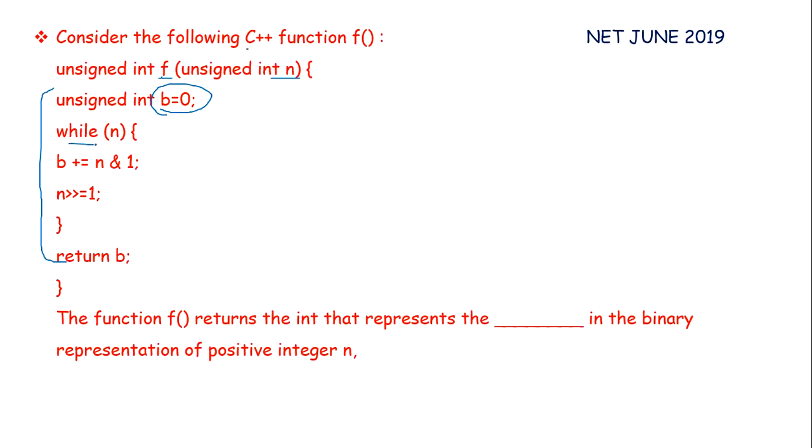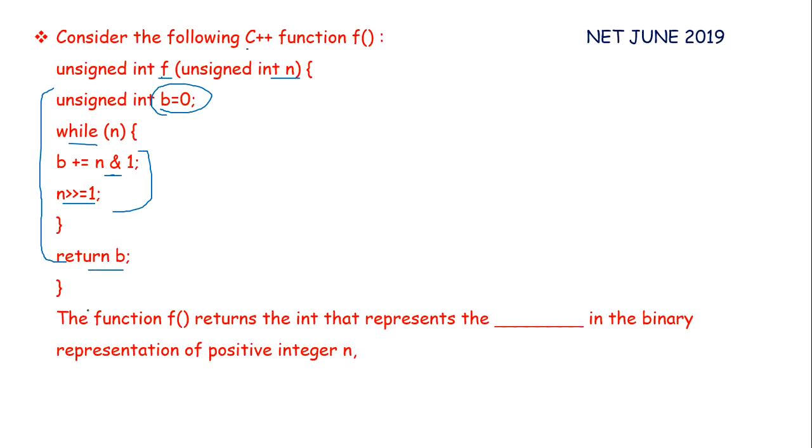This is variable b, which is initialized as 0. Then we have a loop, while n. In the loop, we have two statements: b plus equals n AND 1. Now here this AND is bitwise AND. Then we have the right shift operator. And at the end of this function, we return the value of b.